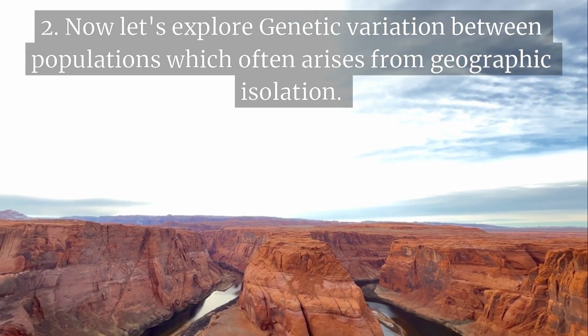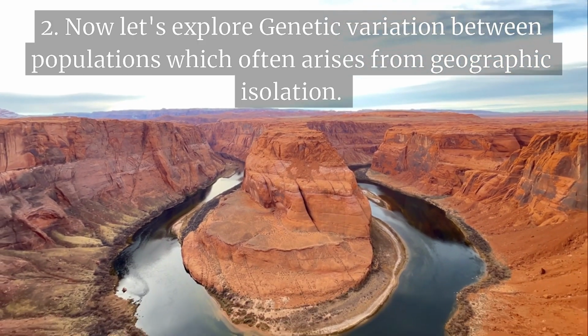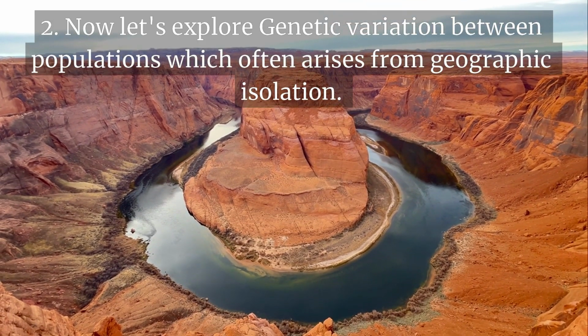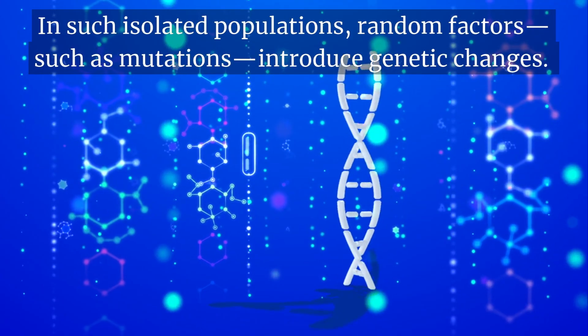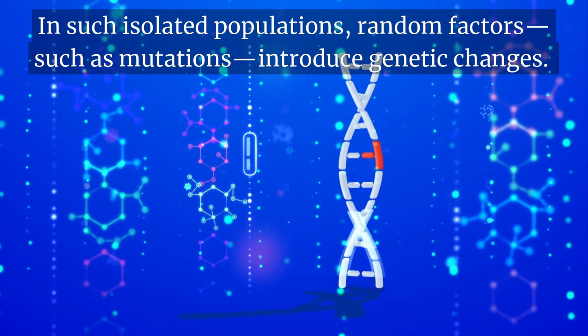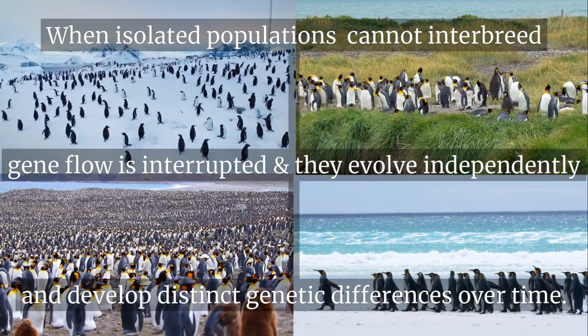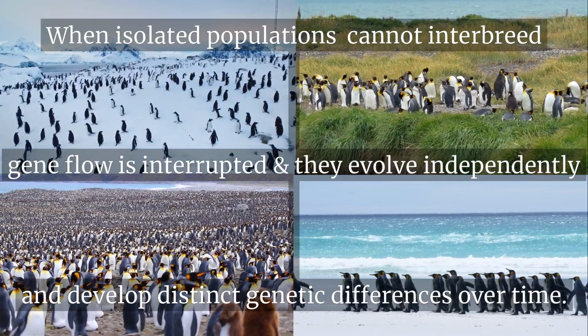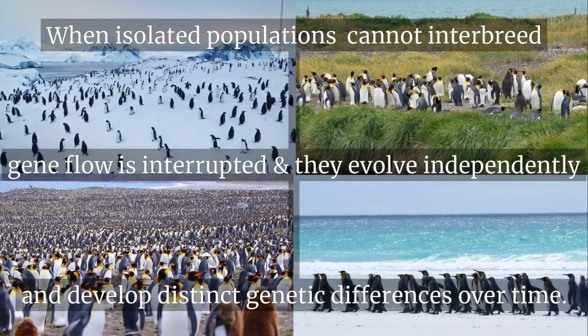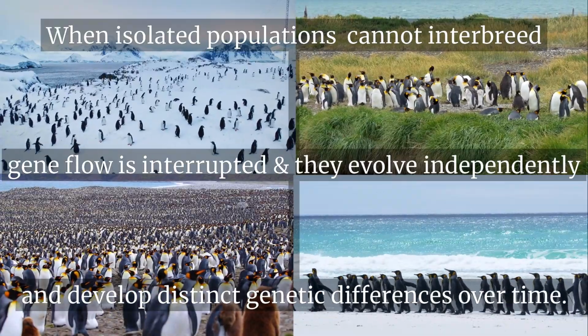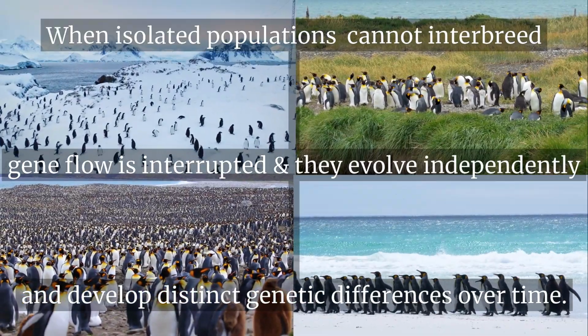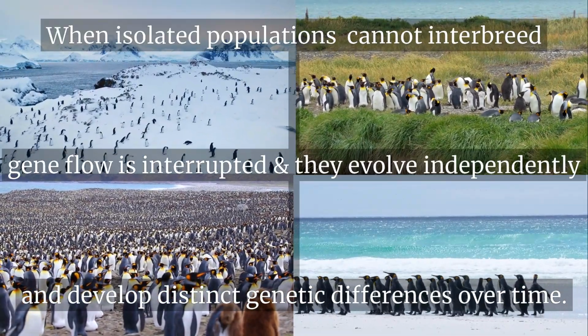2. Now let's explore genetic variation between populations, which often arises from geographic isolation. In such isolated populations, random factors, such as mutations, introduce genetic changes. And when such isolated populations can no longer interbreed, gene flow between them is interrupted, causing them to evolve independently and develop distinct genetic differences over time.